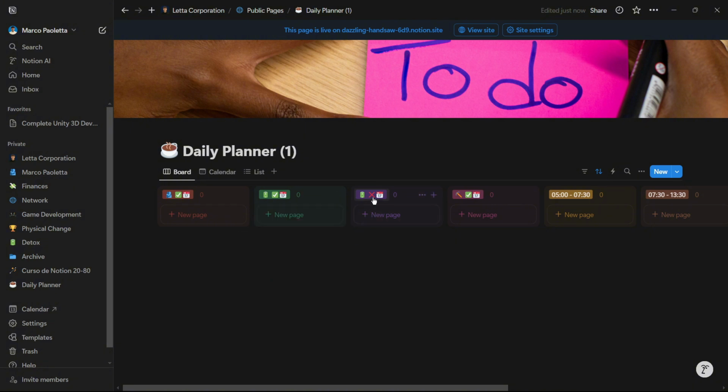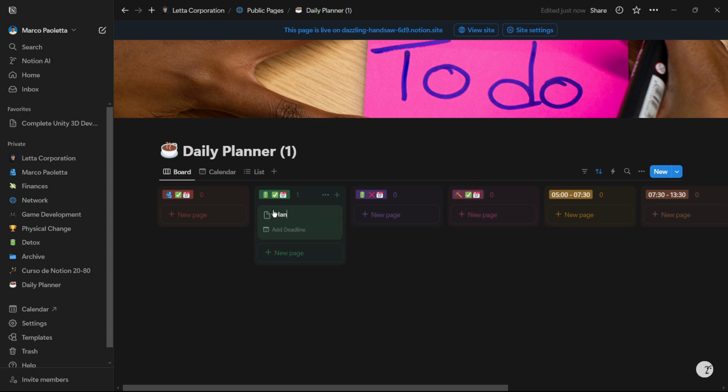Then this other section is for stuff that is important, that's why it has that battery, but it doesn't have a specific date. I don't know, for example, change the layout of my room, okay? But it's not something that I need to do right now. It is something that can be postponed. It's not something that I need to have done immediately. And finally, this one is for some kind of a job that needs to be done or is scheduled to be done within the next days.